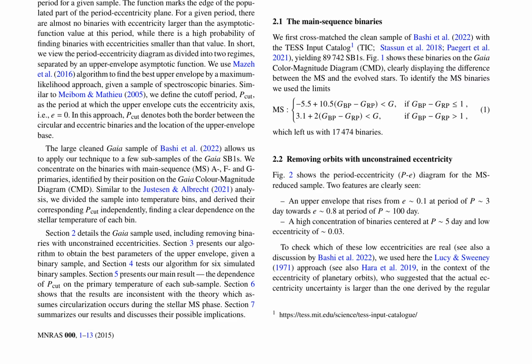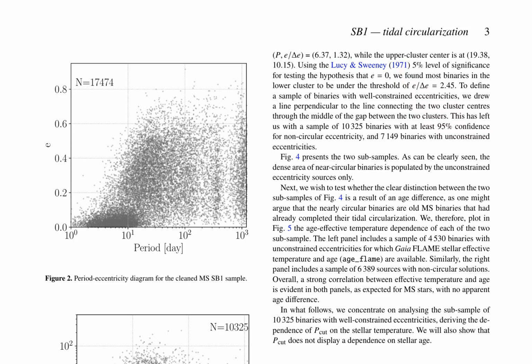The study highlights the importance of considering the stellar temperature when studying tidal circularization in short-period binaries. The results have far-reaching implications for the theory of binary and exoplanet circularization, synchronization, and alignment. Here is a combined summary of pages 3 and 4 of the research paper.